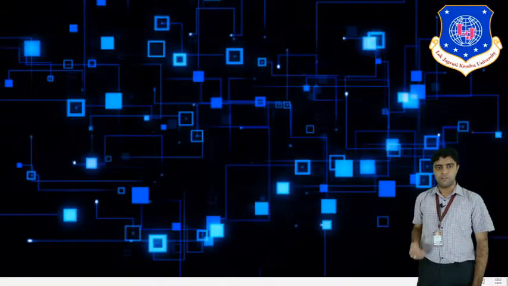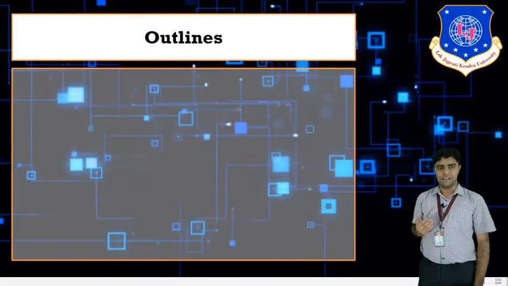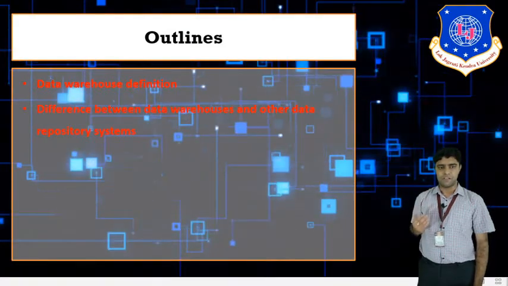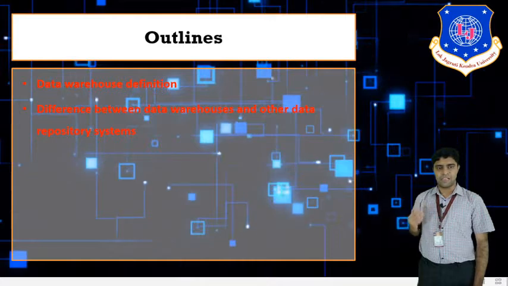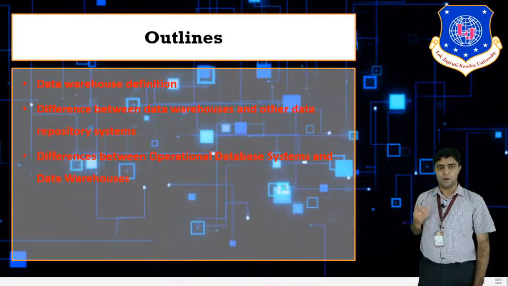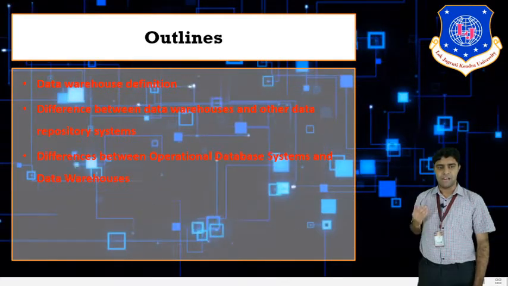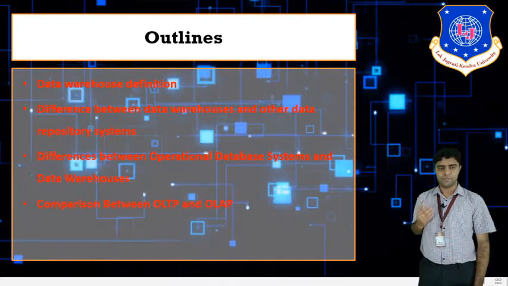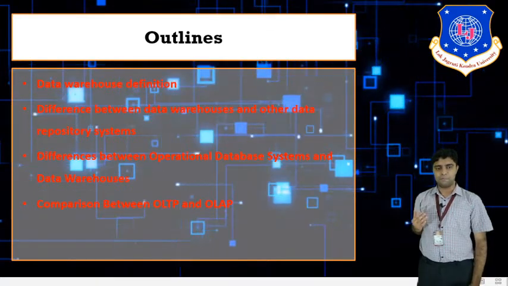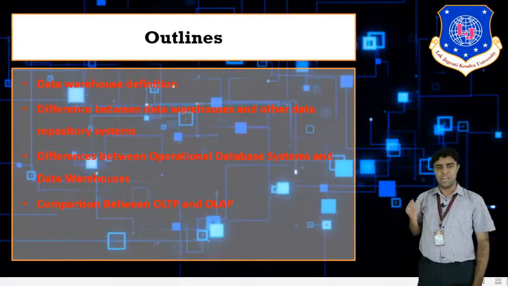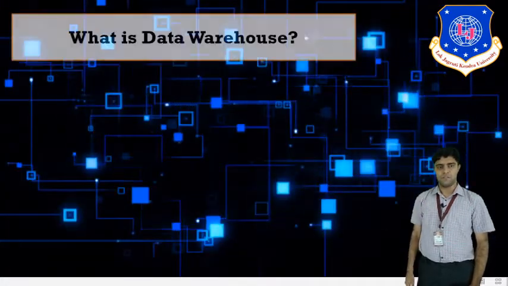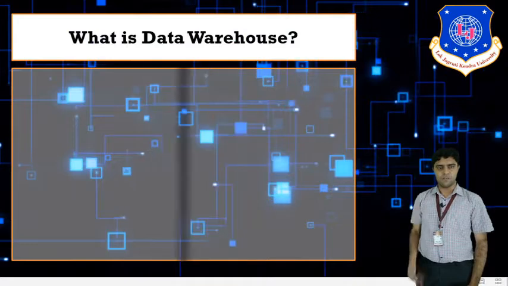That is called a data warehouse. So the outline of today's lecture: data warehouse definition. After that, the difference between the data warehouse and other data repository systems, the difference between operational database systems and data warehouses, and the comparison between OLTP and OLAP. OLTP is online transaction processing and OLAP is online analytical processing. So what is a data warehouse?